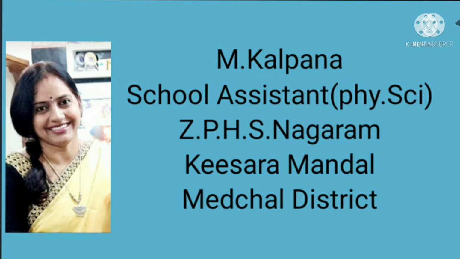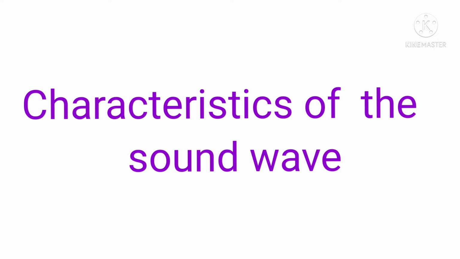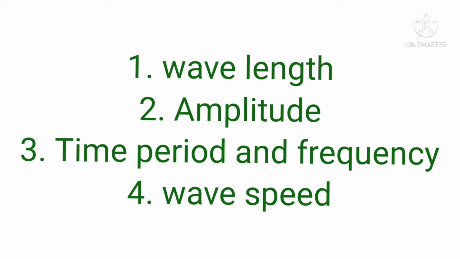Children, in the previous session, you learnt about the types of waves. In this session, you are going to learn about characteristics of the sound wave. Four quantities play an important role in describing the nature of a wave. These quantities are its wavelength, amplitude, frequency, and wave speed. They are called the characteristics of the wave. Let us learn about these characteristics in the context of the sound wave.